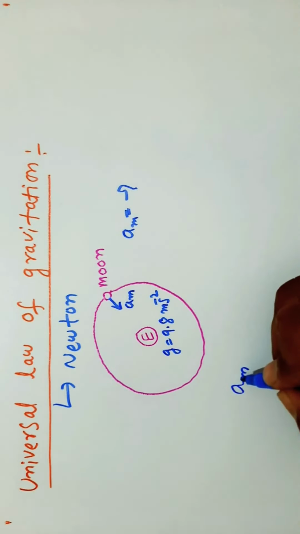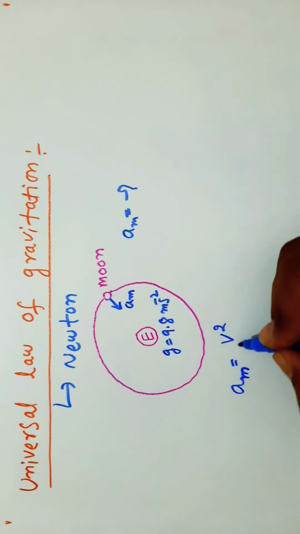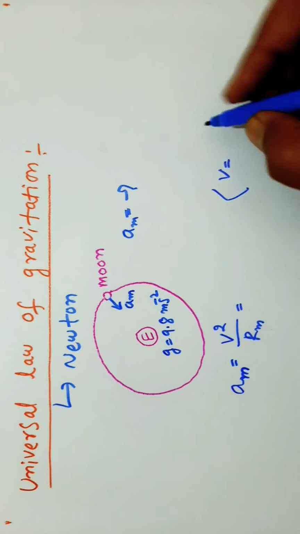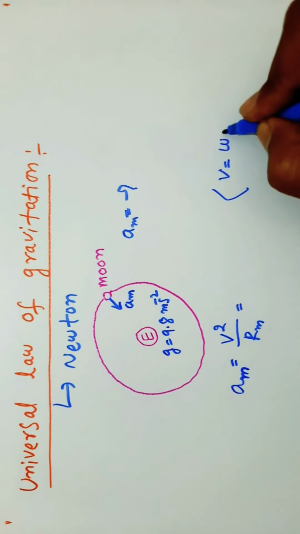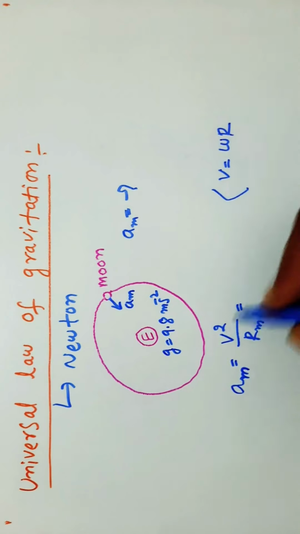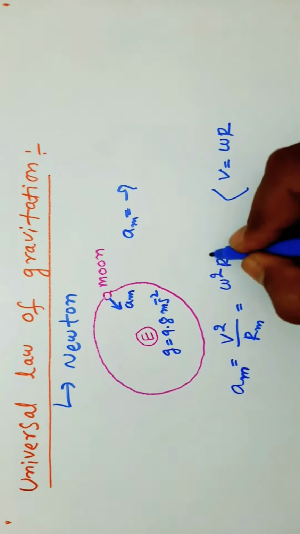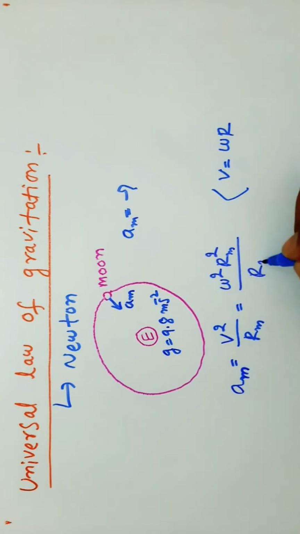We know centripetal acceleration am is equal to v square by rm. But here v is equal to omega into r. Substituting this v value, we get omega square rm square by rm.